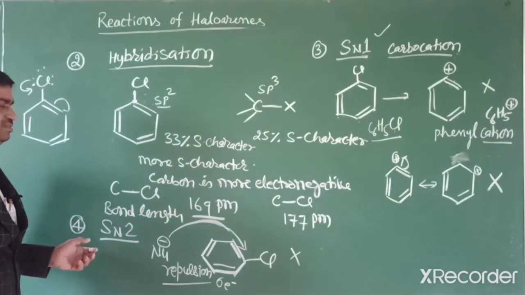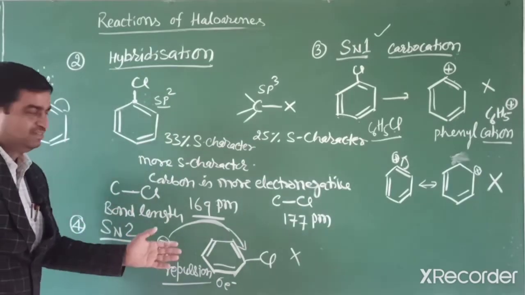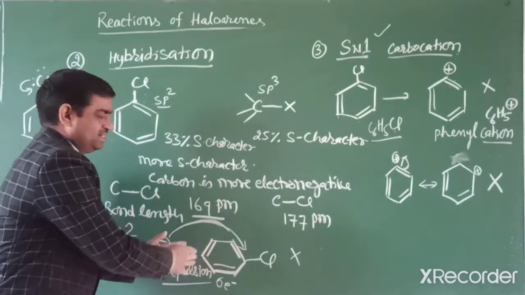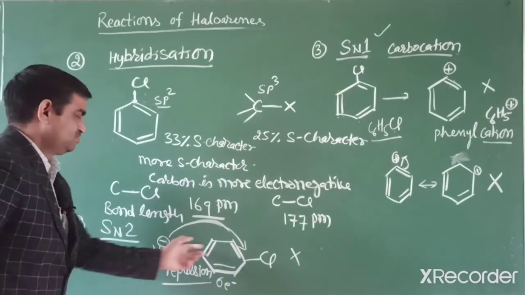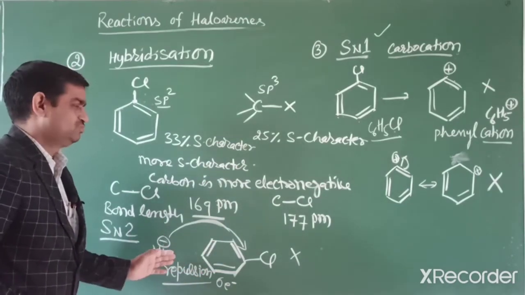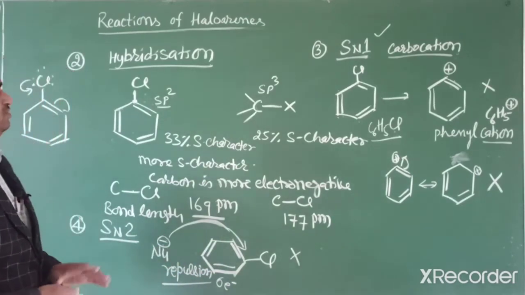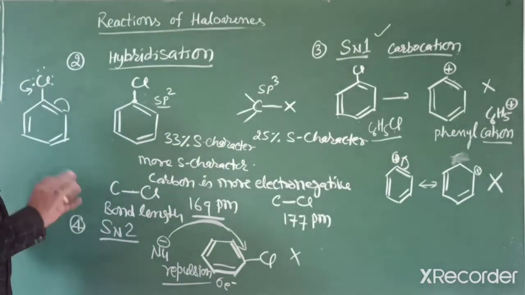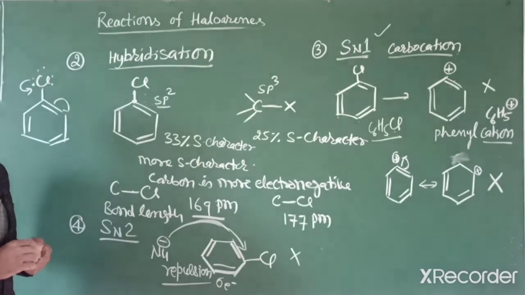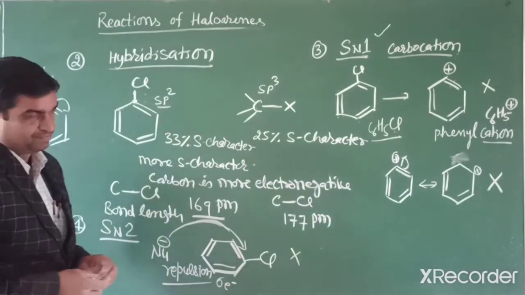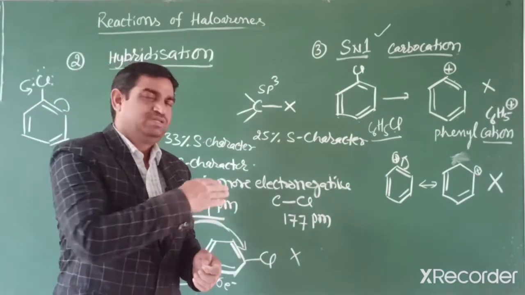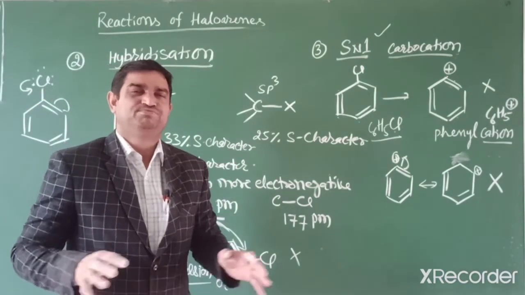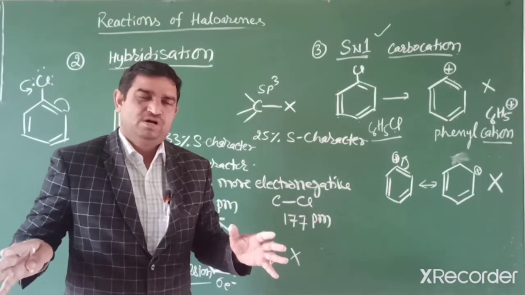Fourth reason: if the nucleophile attacks from the backside, the aromatic halide is an electron-rich system, so there is repulsion, and no reaction occurs. So students, summarize these four reasons why aromatic halides do not respond to nucleophilic substitution reactions. Although they do give nucleophilic substitution if you apply very extreme conditions.